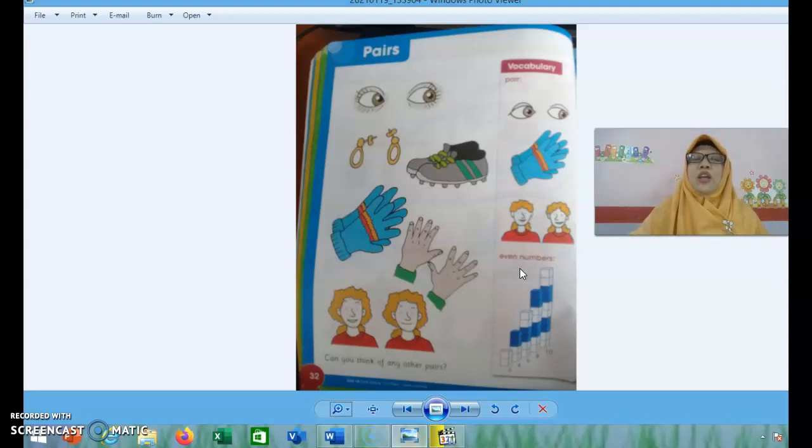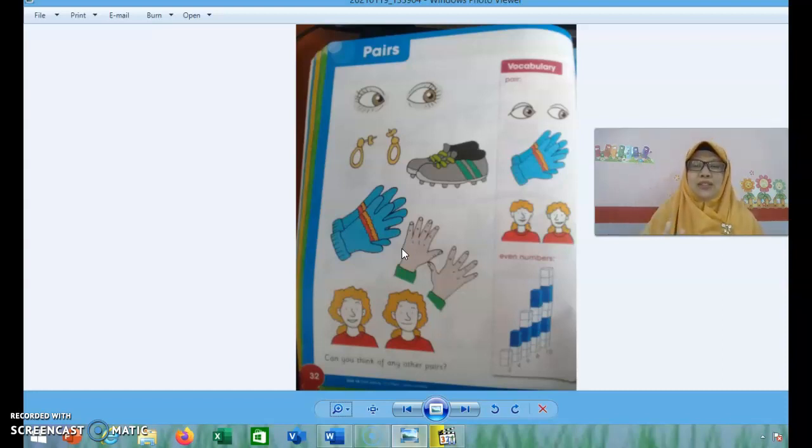Kalau yang pairs tadi, dua benda yang dianggap satu berpasangan. Jadi satu benda yang terdiri dari dua sepasang itu pairs. Kalau even numbers, the number divisible by 2, angka yang bisa dibagi 2, habis dibagi 2.